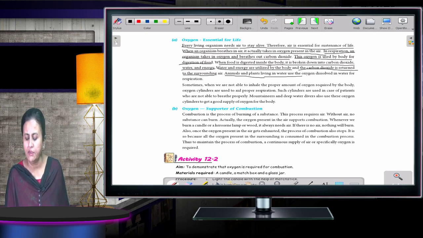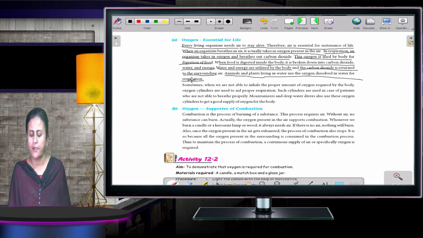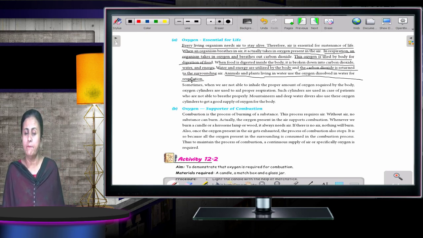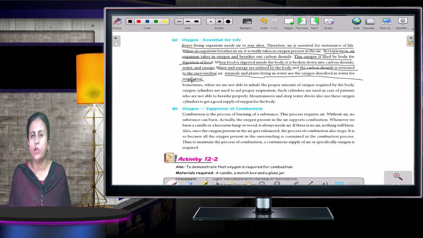Animals and plants living in water use the oxygen dissolved in water for respiration. Okay. Now we will move to oxygen as a supporter of combustion. It does not burn on its own, but it helps in the process of combustion. Combustion is the process of burning of a substance.